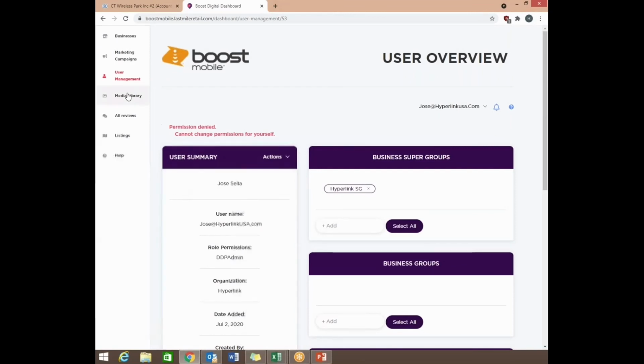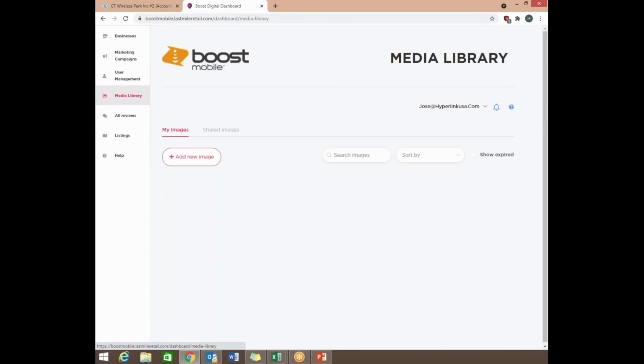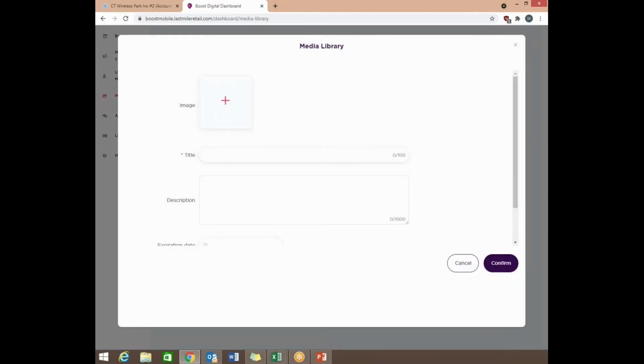The next thing we want to go over is Media Library. So let's go ahead and click that. And this is where you can actually save and upload any of your images and have them saved onto your Media Library. So if you want to save any images for like your storefront, any pictures of any customers that you may want to share on Facebook or anything like that, you would just go to My Images, add new